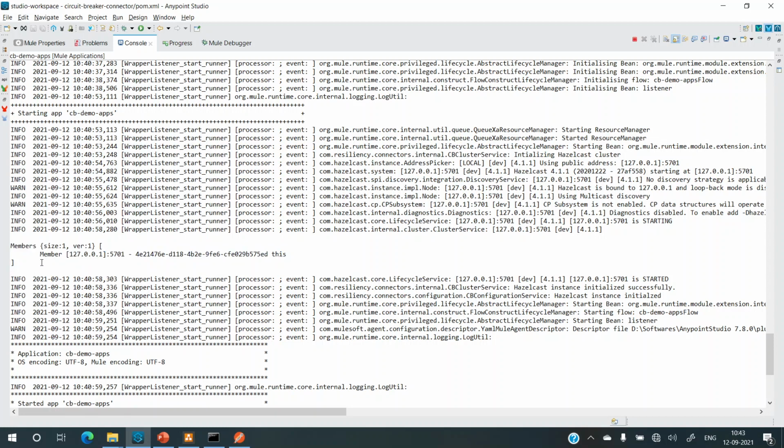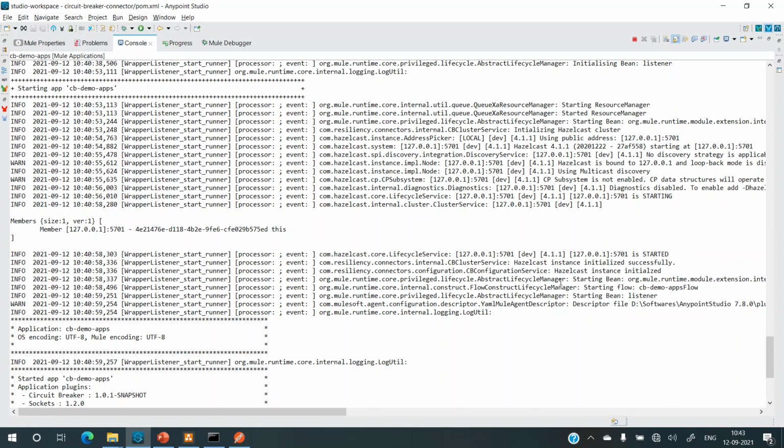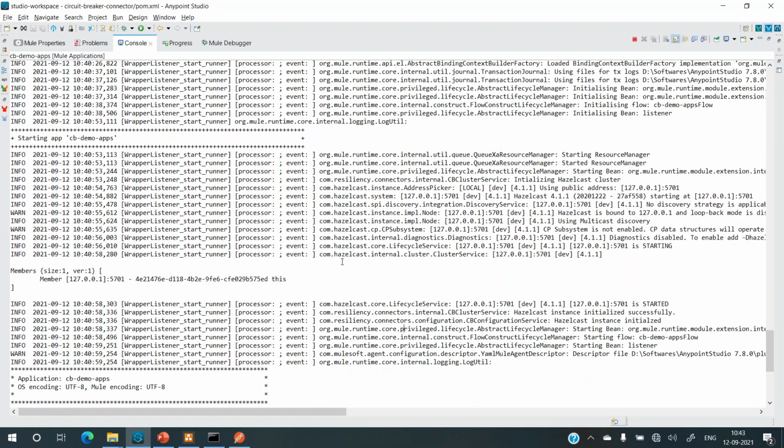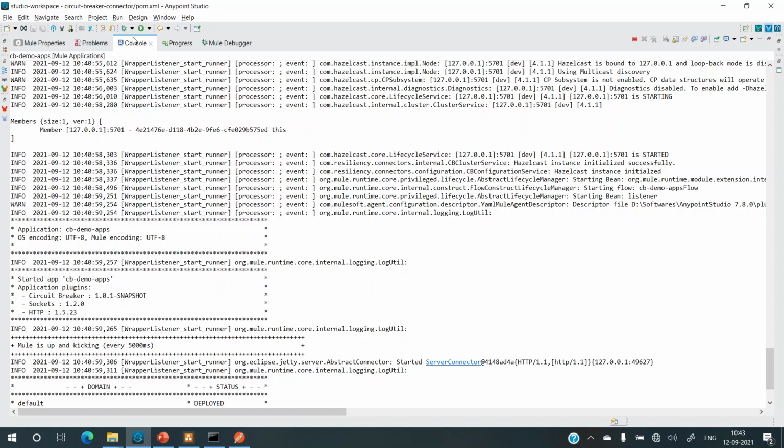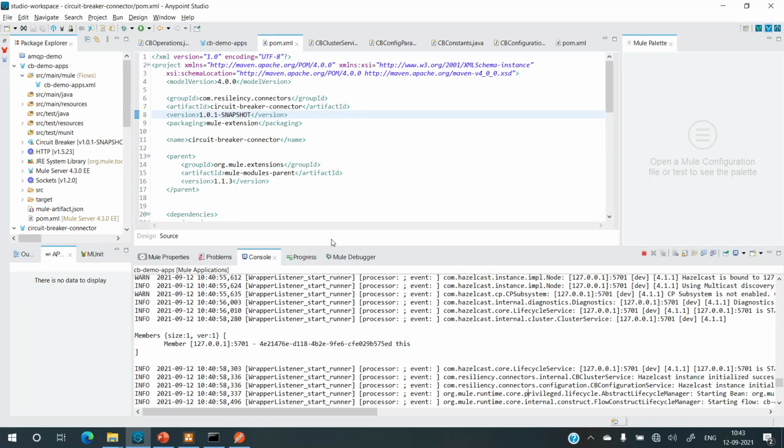If we finally see the logs, we see that it is able to start a cluster with member size 1 because we didn't add any other IPs, and even if we add them, I do not have two machines right now to test this. I only have a single machine, so it's able to start this cluster. And then Hazelcast instance initialized. This is coming from the CBConfigurationService, and the other one is from the CBClusterService. Which means that whatever we configured thus far is working correctly. So the CB Hazelcast cluster has been initialized successfully.